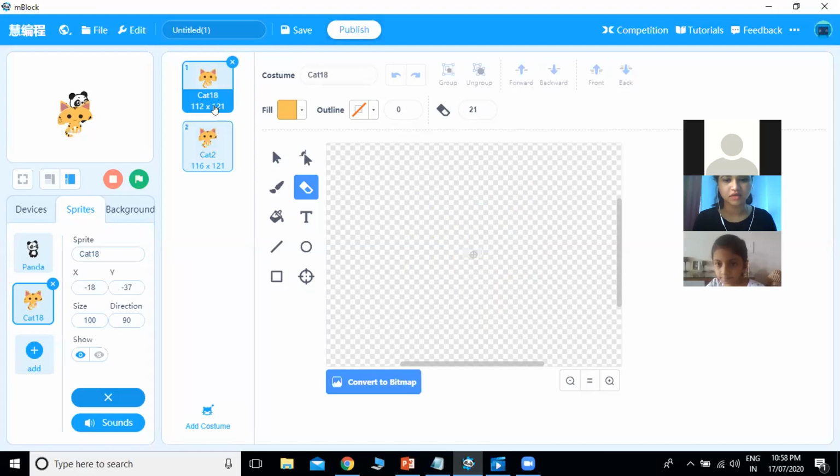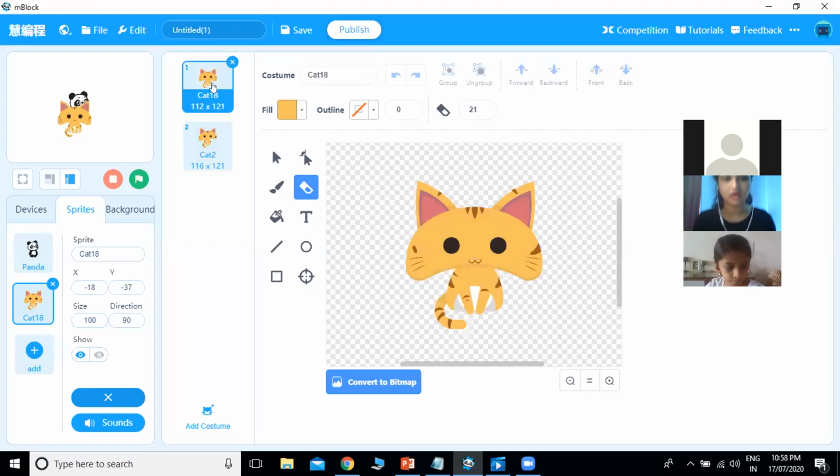If you play these two pictures simultaneously at speed, it will give you the animation that the cat is actually waving her head. So this is done with our cat sprite.